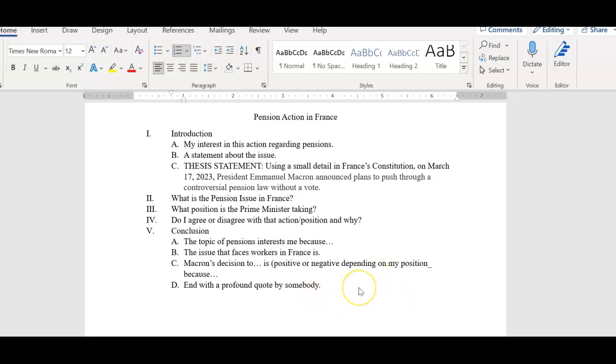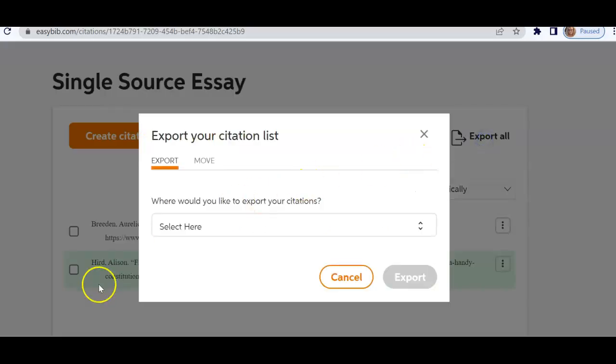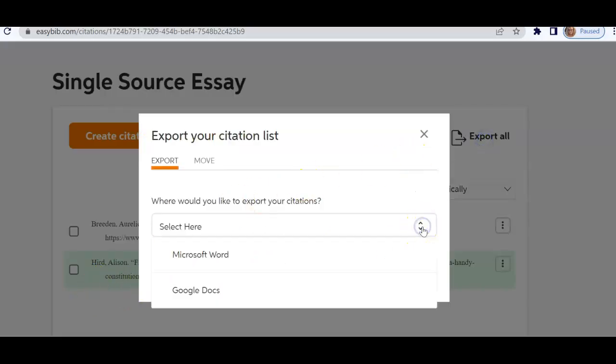Now what we want to do is make sure that our works cited is done correctly. For this single source essay, we have the primary article that we read, and I have a definition article that went more into what this article is that he's using to bypass a vote to get this initiative through. When I'm through, I'm going to export all, and now you have a choice. You can export that as either a Word document or as a Google Doc. Let's go ahead for just this demonstration and do this as a Word document.